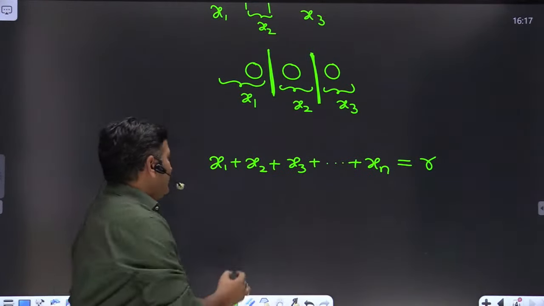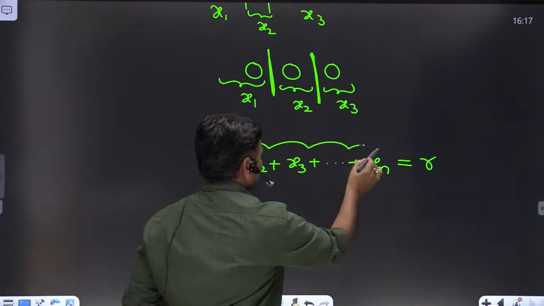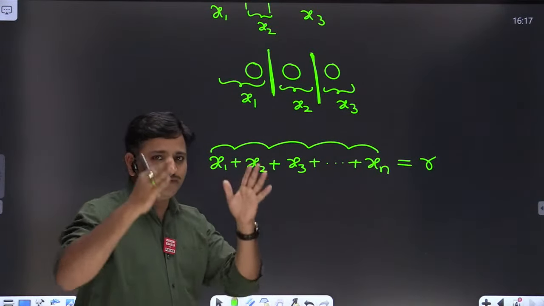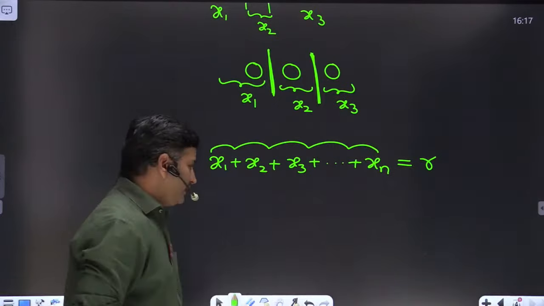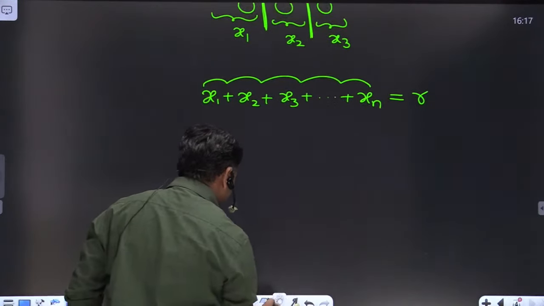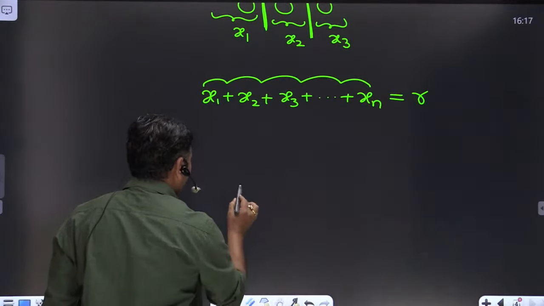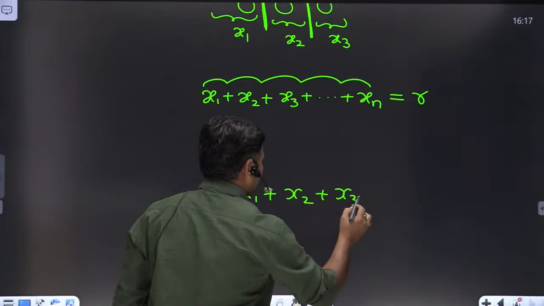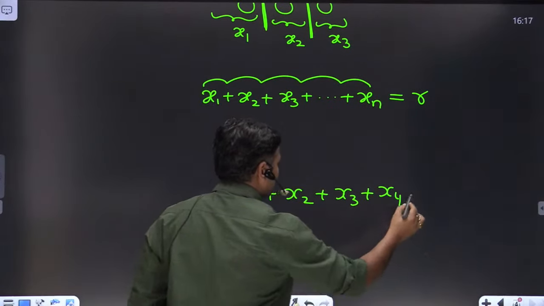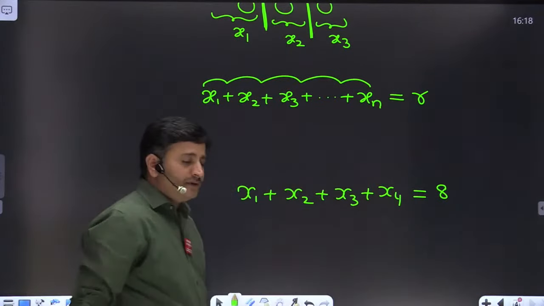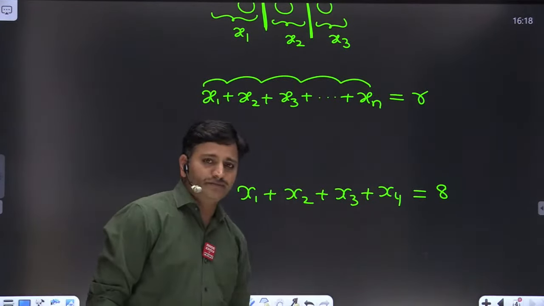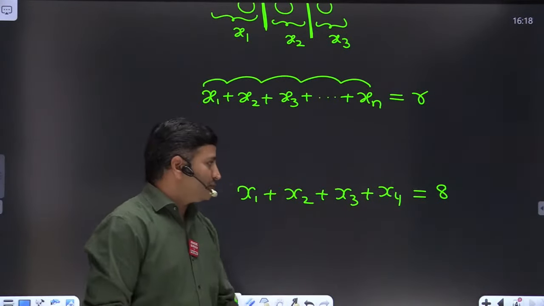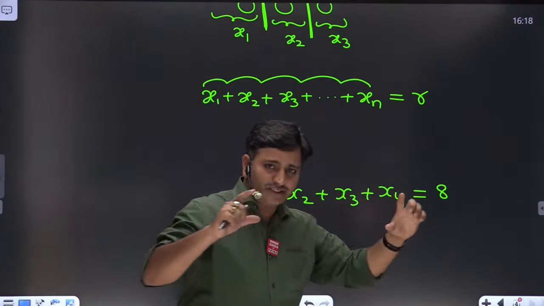Now tell me, friends, if you have n variables, how many vertical lines are you supposed to place? Let me take in more detail. For example, if I take x1 plus x2 plus x3 plus x4 is equal to 8, friends, in this case we are having 4 variables. 4 variables means we are supposed to take 3 vertical lines. So we can place 8 identical balls next to each other.